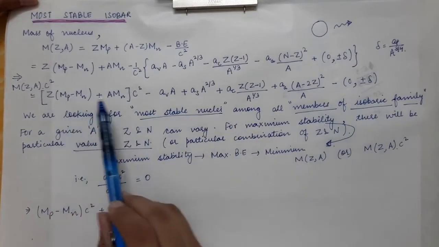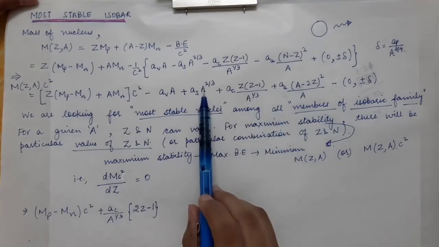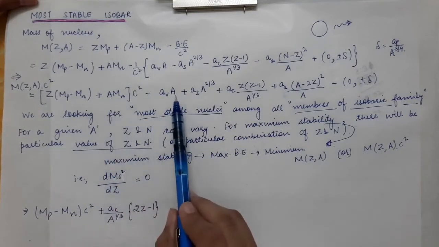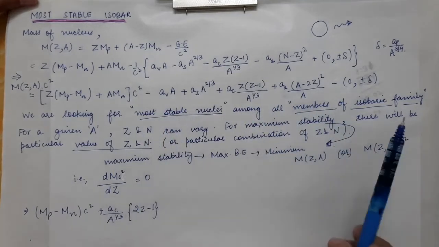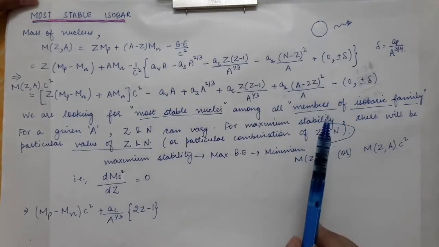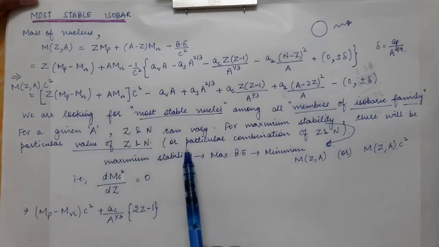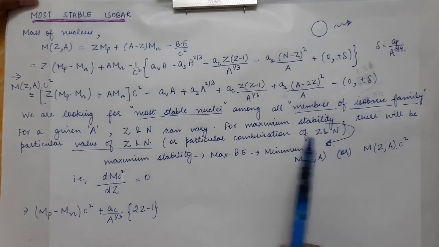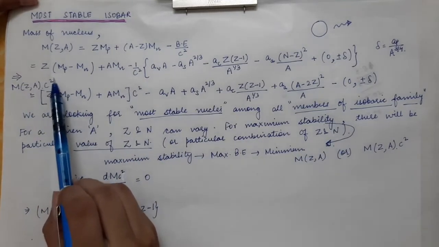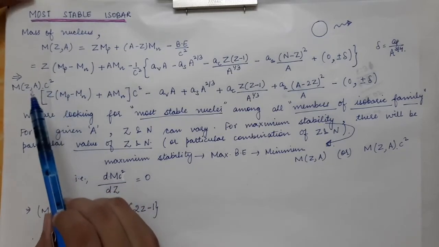So there are so many combinations that we can make for a particular value of capital A. Here we have capital A, here we have capital A, and in every term we have capital A. So for a fixed value of capital A, there will be only one particular combination of Z and N which will make up the minimum value of M times c square.